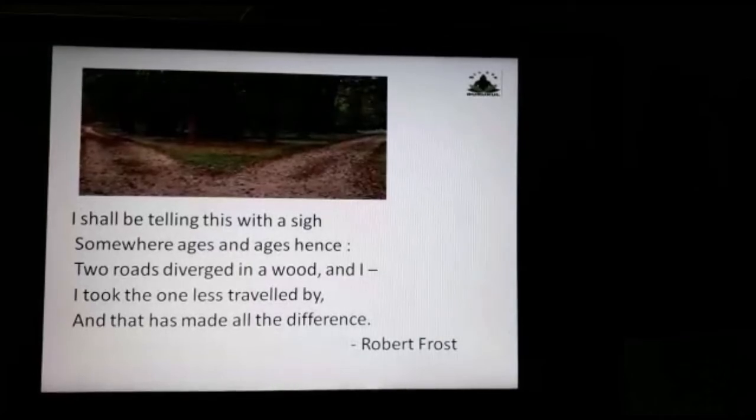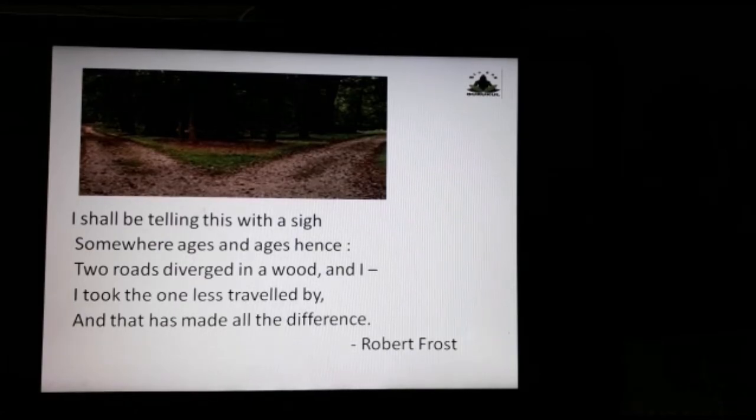Then he says, "I shall be telling this with a sigh, somewhere ages and ages hence: two roads diverged in a wood, and I took the one less travelled by, and that has made all the difference." Robert Frost. Now, here he is concluding his poem.